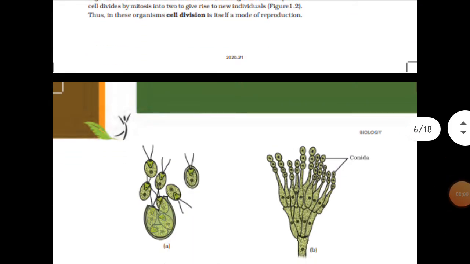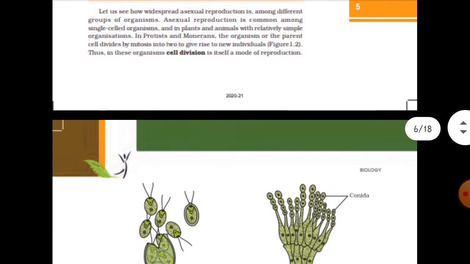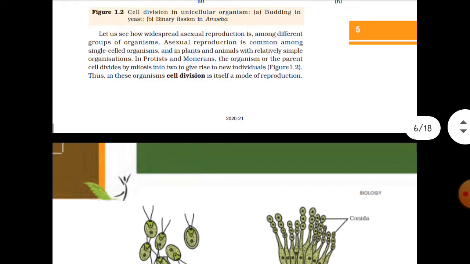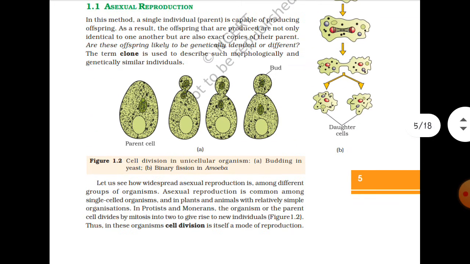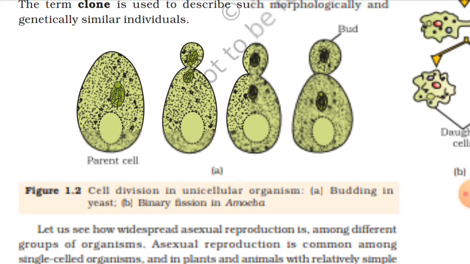So in the previous lecture we discussed in detail the binary fission process, and I gave you an outline about what budding is. Budding, as I have already told you, is of two types. If the bud, which is an extra structure formed on the surface of the organism, is present outside the body, then it is called exogenous budding, like we see in this picture, figure 1.2. In the case of yeast, this is the yeast parent cell. In the second picture, it is developing a tiny outgrowth. This tiny outgrowth is called a bud.